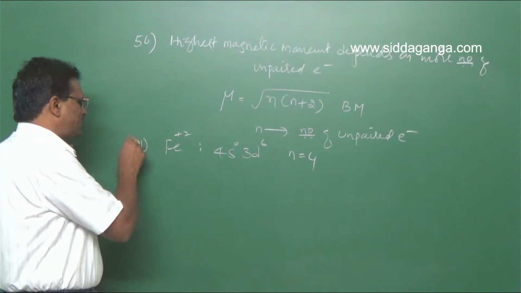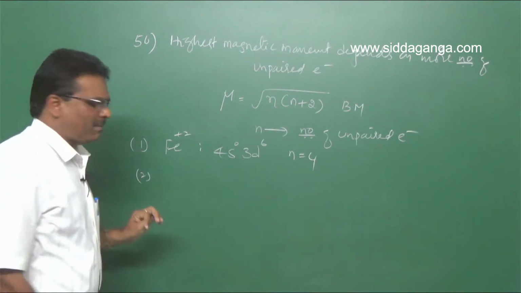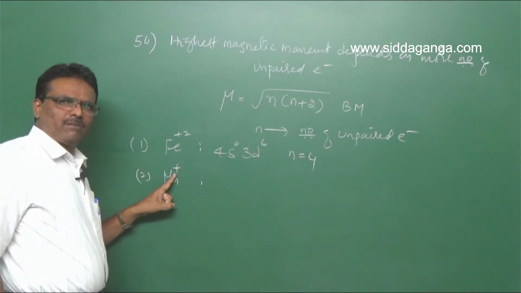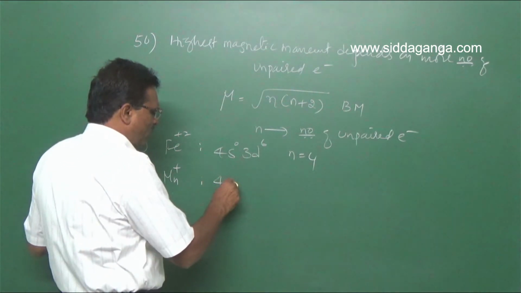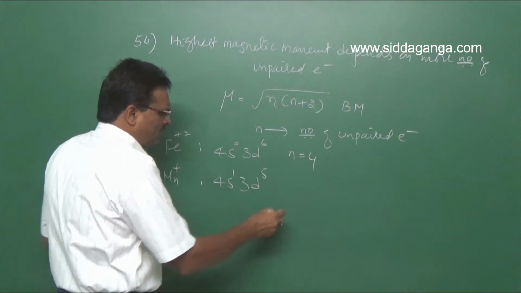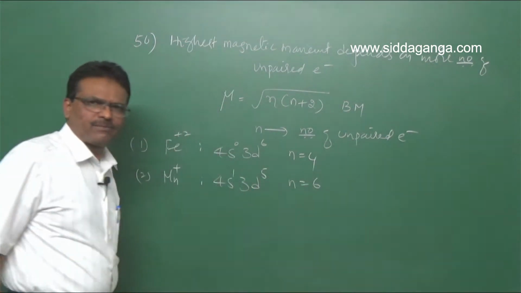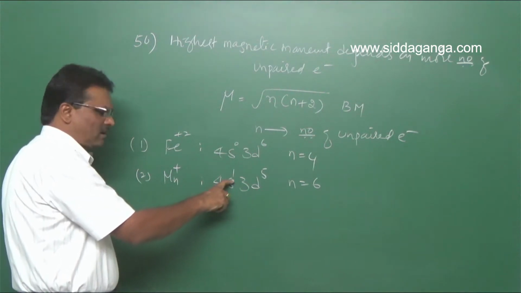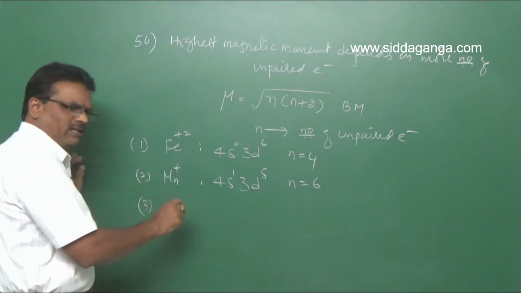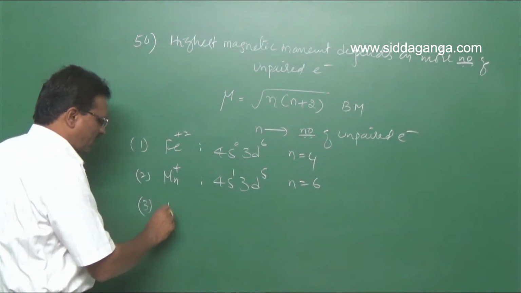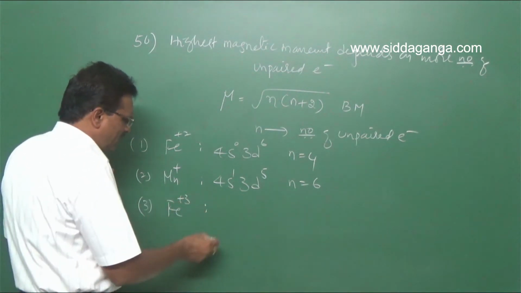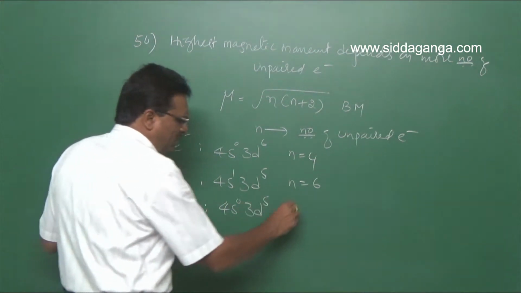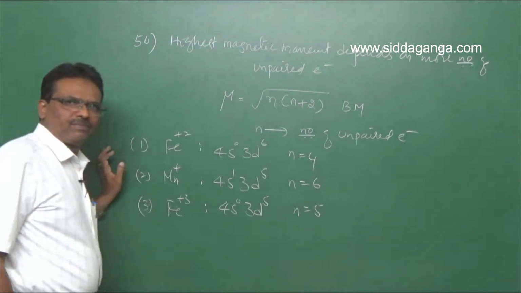In the second option, Mn plus, manganese atomic number 25, so here 4s1, 3d5, therefore n is equal to 6. So 5 unpaired electrons, plus 1 electron from the 4s orbital. The third one is Fe plus 3, with 4s0, 3d5 configuration, so n is equal to 5.